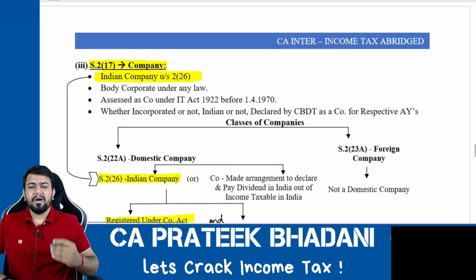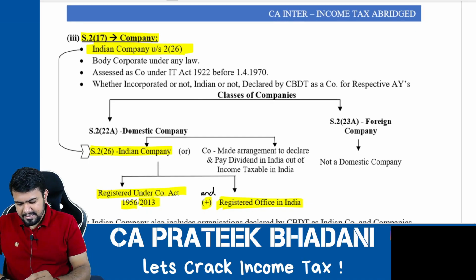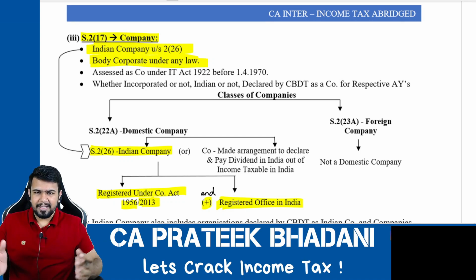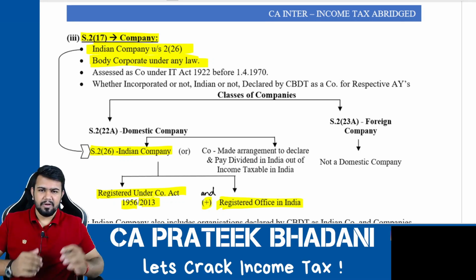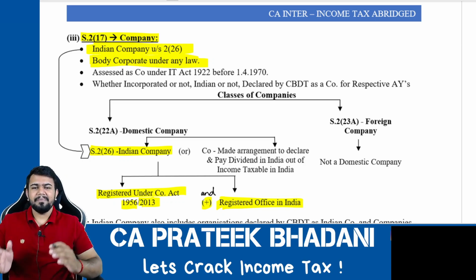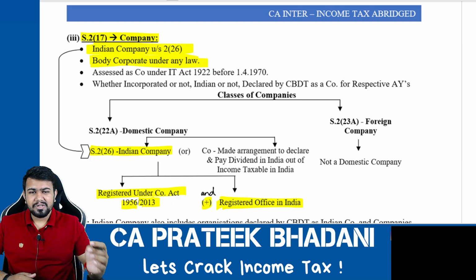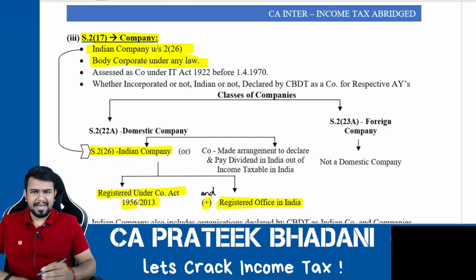Next, what else can be a company as per income tax law? Next is body corporate under any law. Body corporate means what? It is also a company type of an organization, however, it might be recognized under any other law. For example, under US laws, if a company is incorporated, then that also will be considered as company in the Income Tax Act 1961.